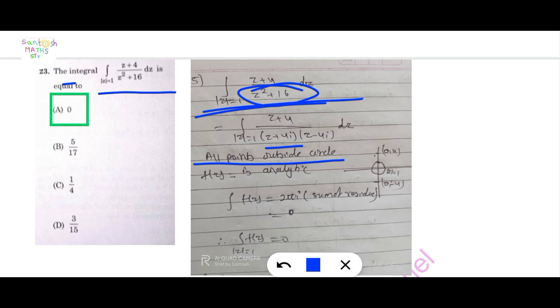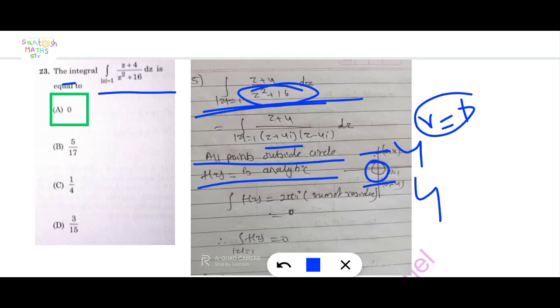Here 4i and also -4i. And here mod of z equal to 1 means a circle with radius 1. But both points are outside the circle, so f(z) is analytic, or we can check that the integral is 2 pi i times the sum of residues. Here both points are outside the circle, so the sum of residues is 0, and 2 pi i into 0 equals 0. Finally we get 0. Option A is correct.